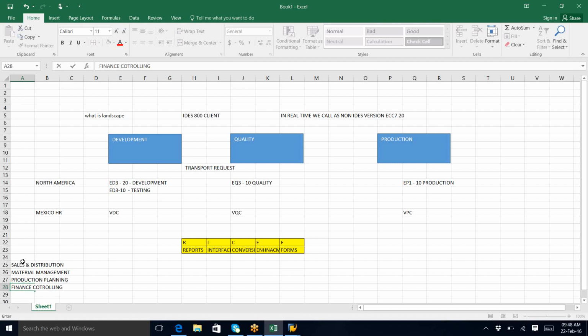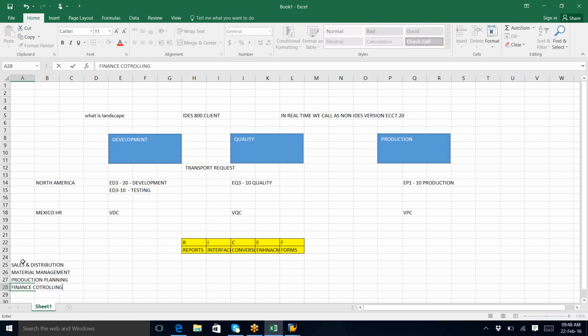Now, whatever reports, interfaces, conversions, enhancements, and forms there are, they can be in any module. How can we differentiate them across all these modules?